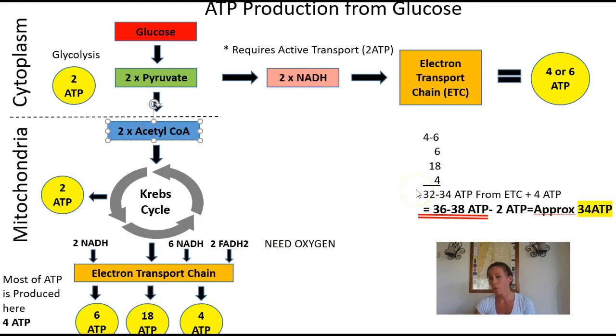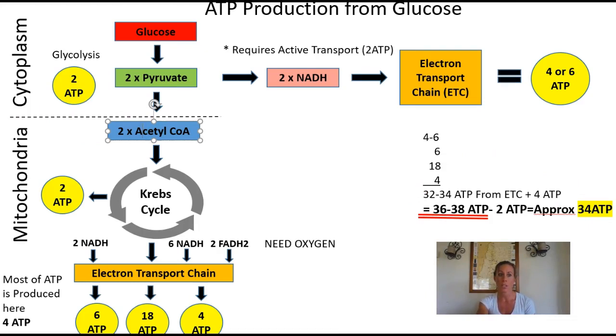So we have a net total from that of either 32 to 34 ATP coming from the electron transport chain as well as the 4 ATP. So the 36 to 38 ATP. Now we have a net loss, remember what I said at the start, of 2 ATP, which is going to require that active transport. So that's where that 2 loss is. And we have a net total of 34 ATP coming from the breakdown of one molecule of glucose. So that's that first one that's a glucose.